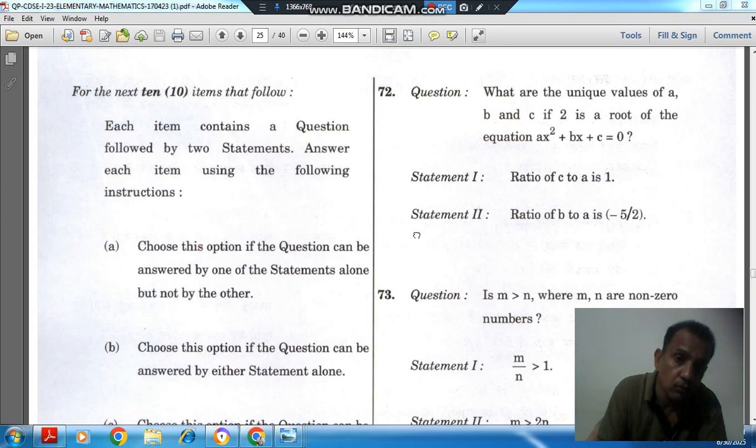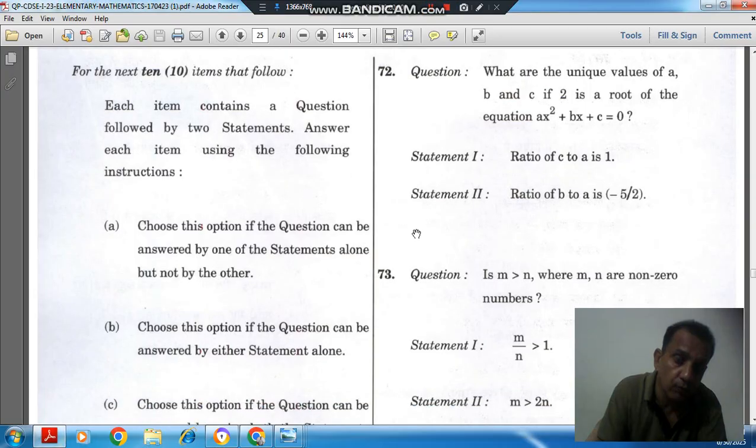Four items in the previous video. So for the next six items there are some instructions. I'm reading out these instructions again. The instructions are: each item contains a question followed by two statements. Answer each item using the following instructions.